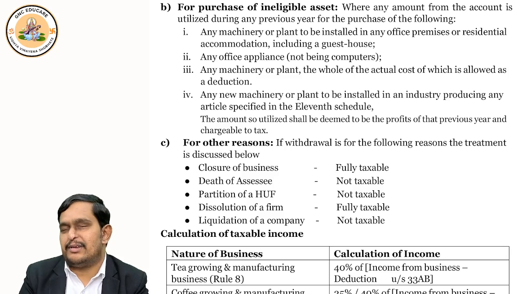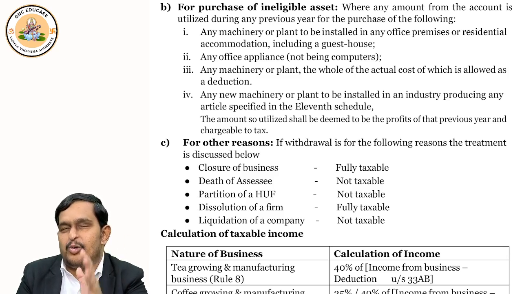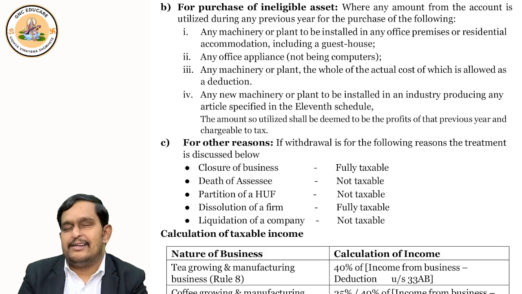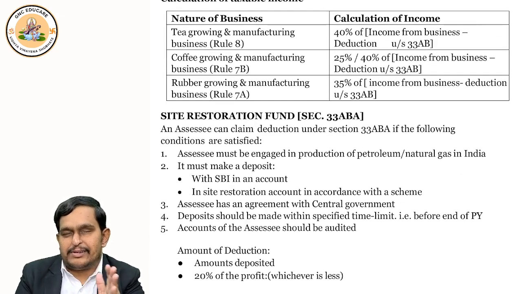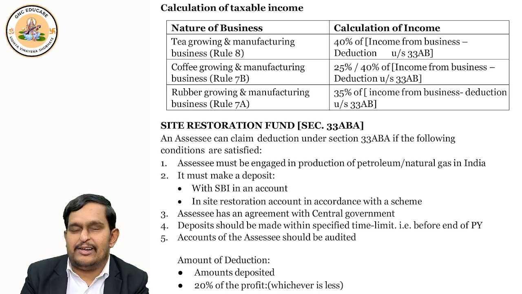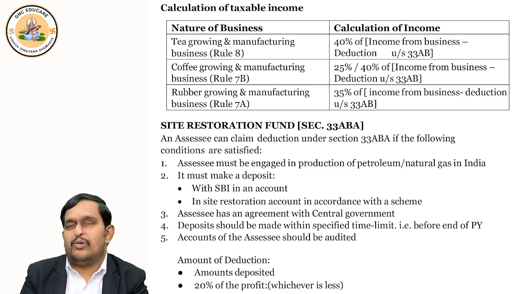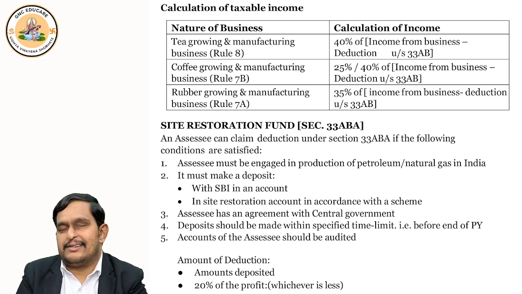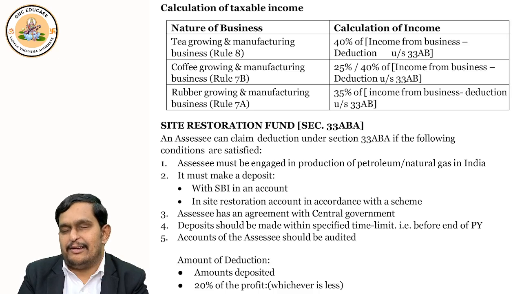That becomes taxable income. But in case of coffee, there are two different points. If it is coffee grown and cured, then 75% is agricultural and 25% is business. Are you able to recollect? Very good. Now, when only 25% is business, minus 33AB deduction, your business income is arrived.